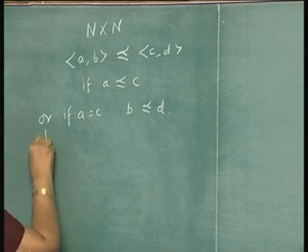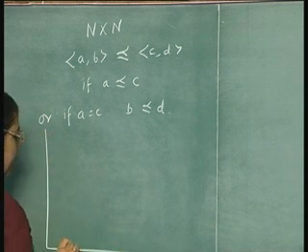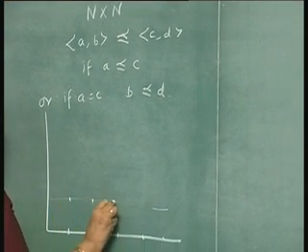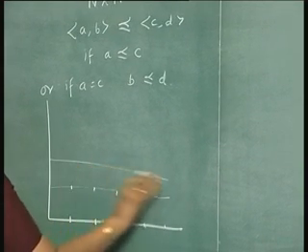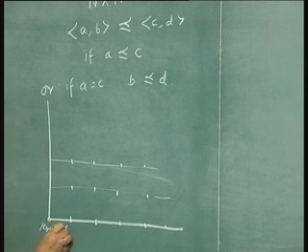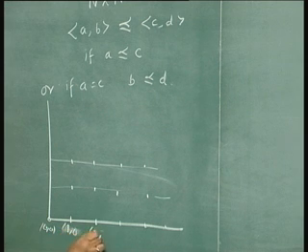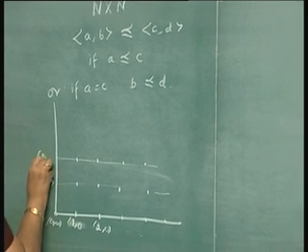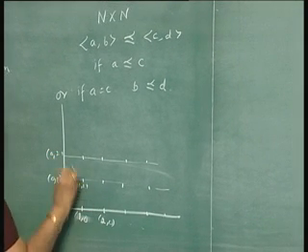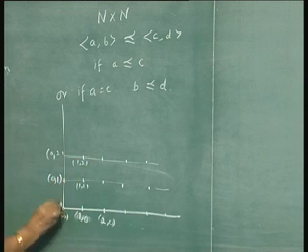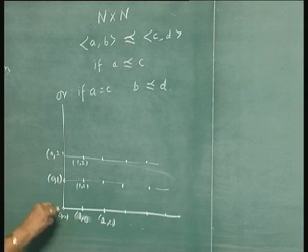Or if you look at them as the set of integer grid points in the first quadrant, this is (0, 0), this is (0, 1), this is (0, 2). I am sorry, this is (1, 0), this is (2, 0), and so on. This is (0, 1), (0, 2), this is (1, 1), (1, 2), like that. Now you can arrange them in a linear order, 1, 2, 3, like this.